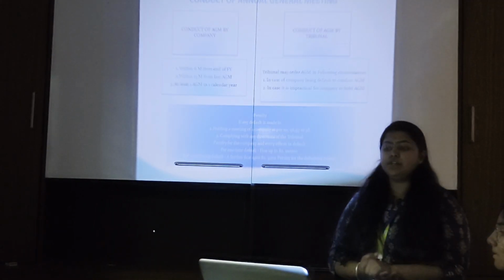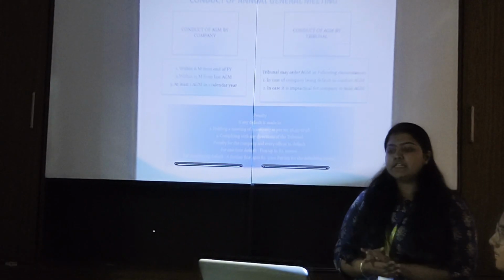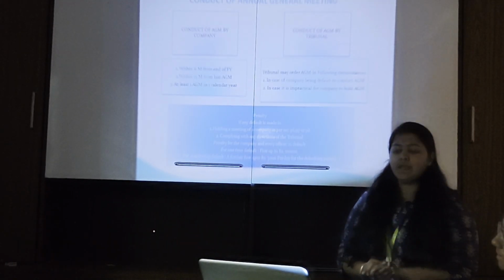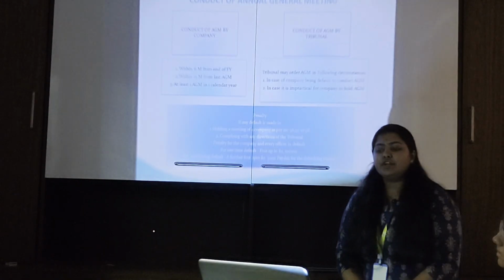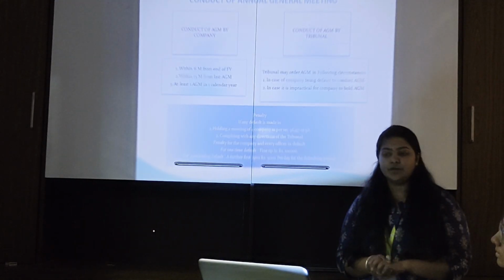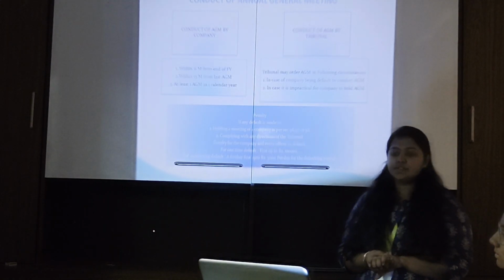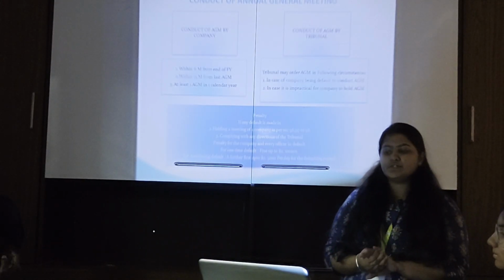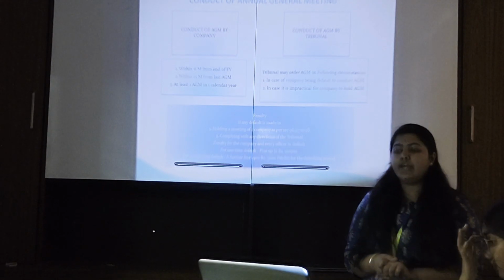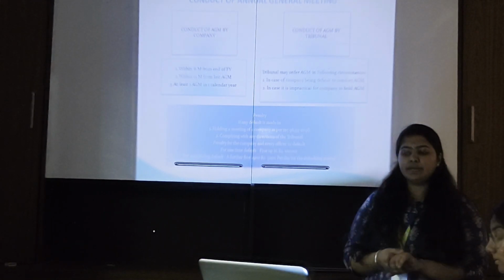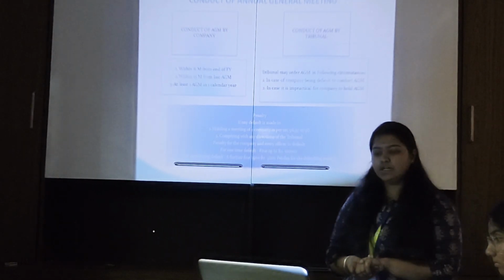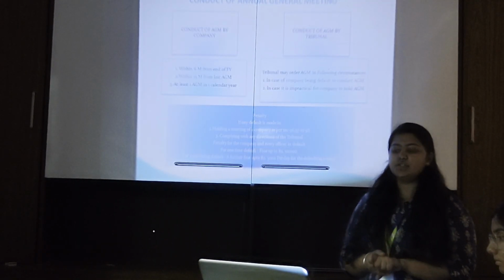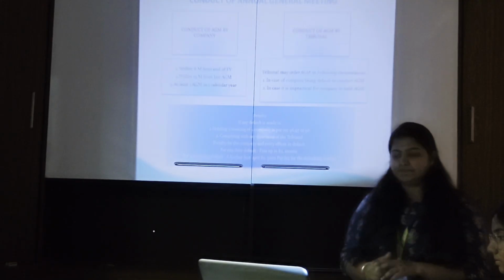In case the company defaults in conducting the AGM, or in case it is impractical for the company to hold the AGM. There is a penalty. If any default is made in holding a meeting of the company as per sections 96, 97 and 98, or in complying with any directions of the tribunal, the penalty for the company and every officer in default for a one-time default is a fine up to 1 lakh. For continuing default, a further fine up to rupees 5,000 per day for the defaulting period.